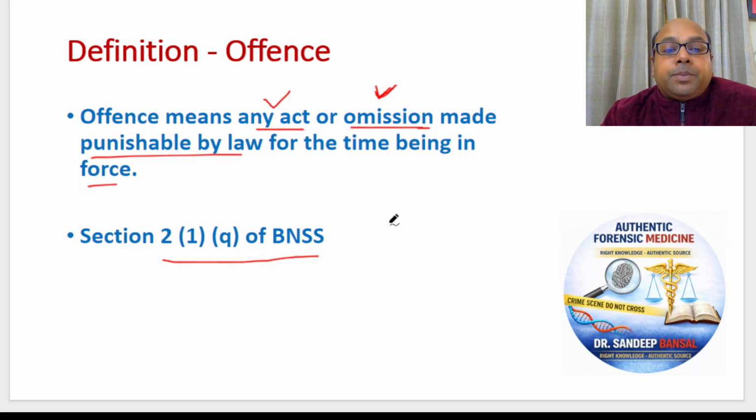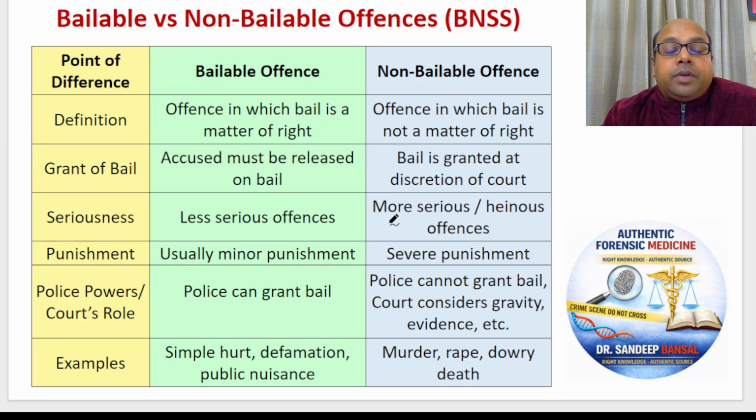Now we'll come to types of offences, friends. Very, very important now. Very important viva question, and sometimes short notes also come. Now what are bailable and non-bailable offences as per the Bhartiya Nagarik Suraksha Sanhita? Now students, some offences are such that the police can grant bail. Now these are called bailable offences.